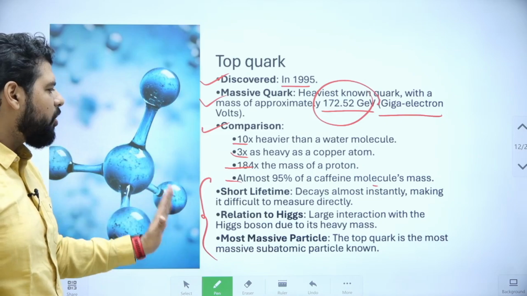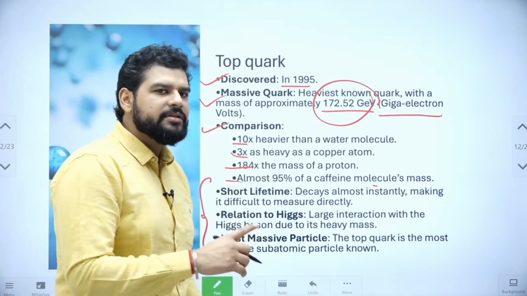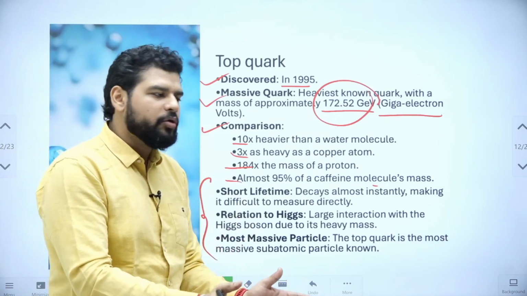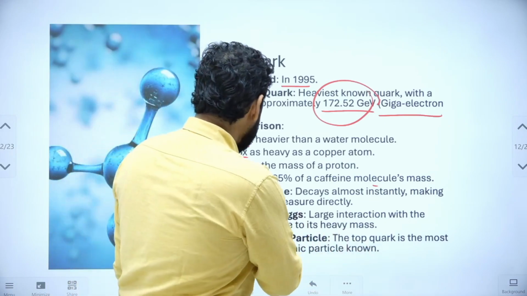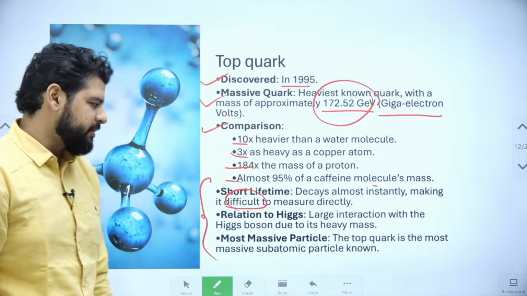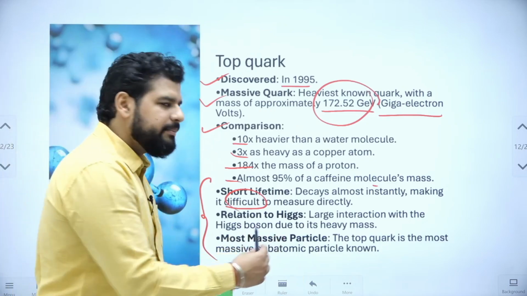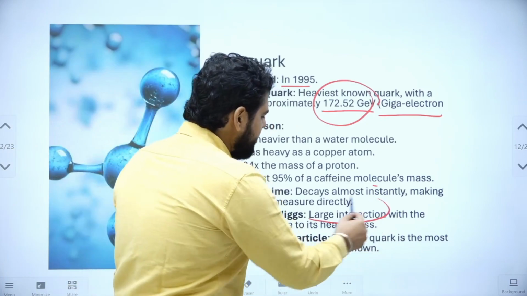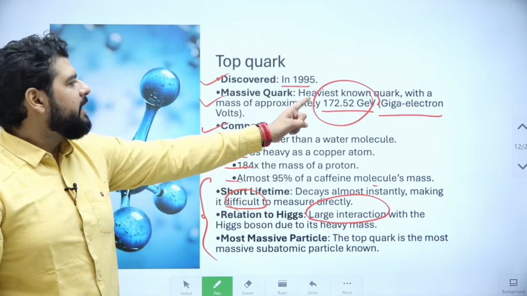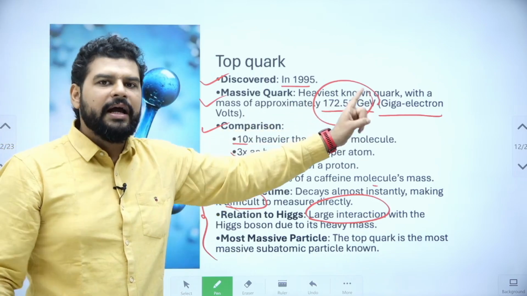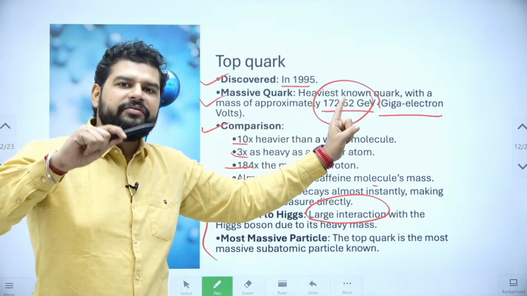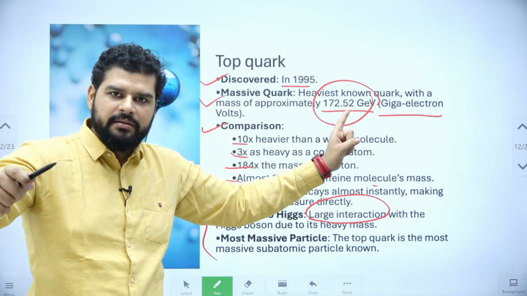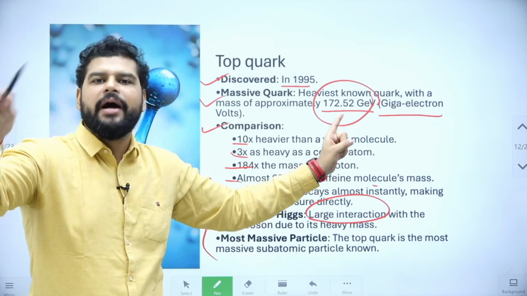See, it has a short lifetime. It decays almost instantly into other quarks, so it is very difficult to measure. Secondly, it has a big relation to Higgs, because its interaction is quite large. Like I said, it is the heaviest known quark, and I've told you before that if the mass is high, then the interaction is also high.